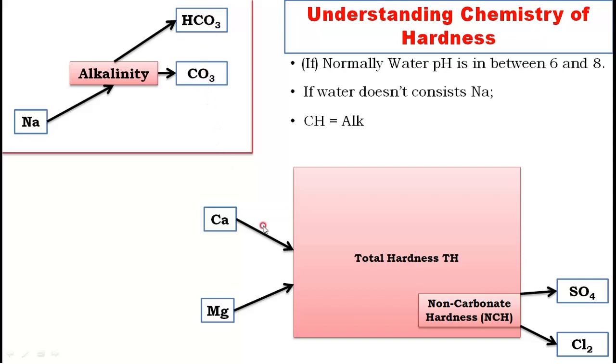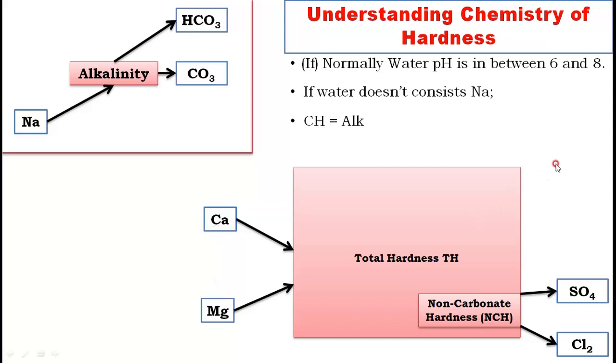It means that these two friends are there here, and if sodium is also there in the group and permanent hardness is also there in the group, then Na always makes a friendship with the SO4 and Cl2. Therefore this friendship got broken and this friendship also got broken.